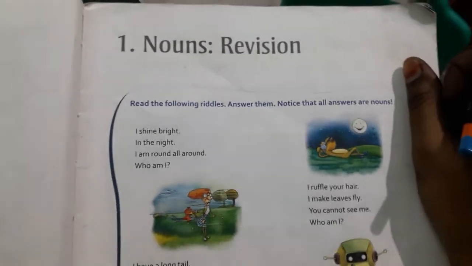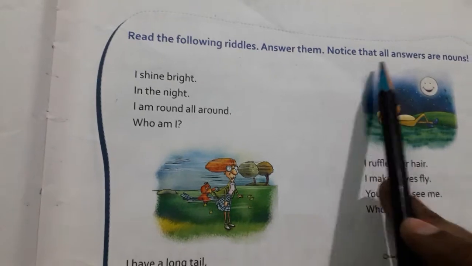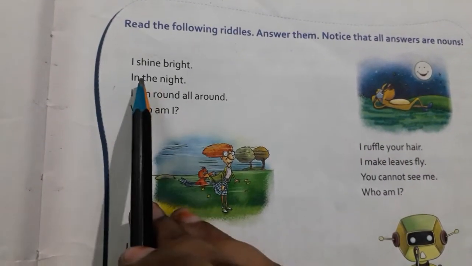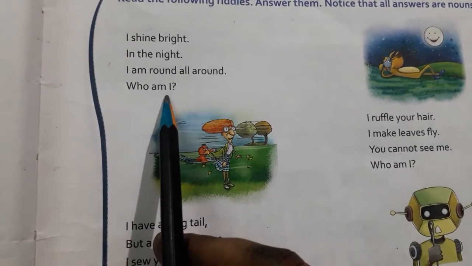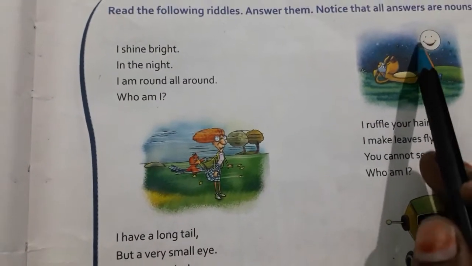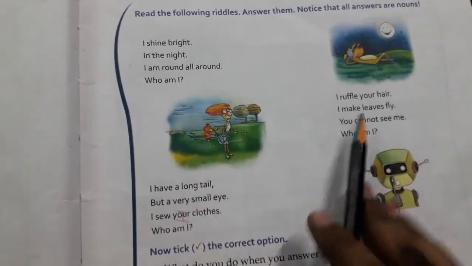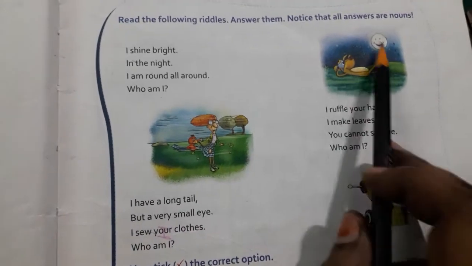What are nouns? Here you see, read the following riddles, answer them. Notice that all answers are nouns. I shine bright in the night. I am round all around. Who am I? It is nothing but the moon. Moon is a noun only, no? So here you have three riddles. All those answers we get are nouns.